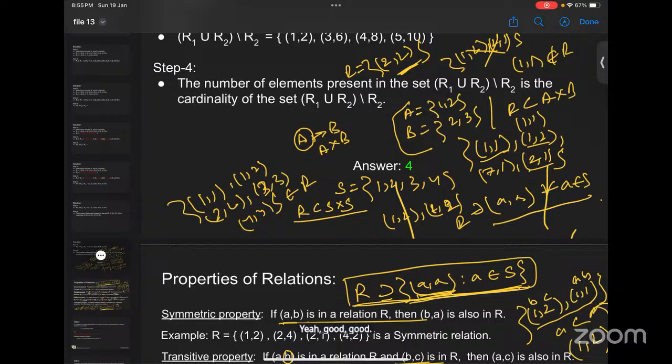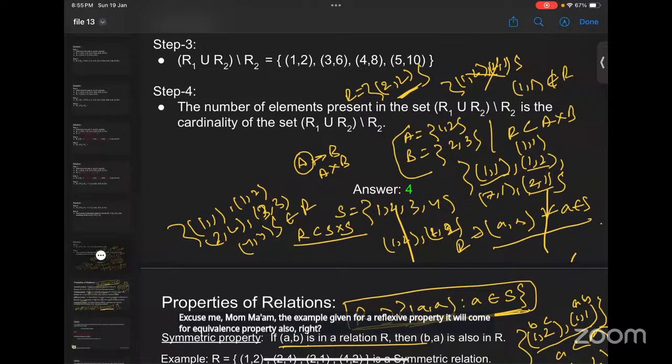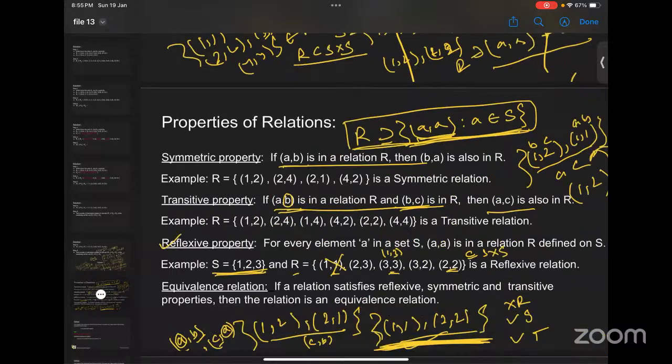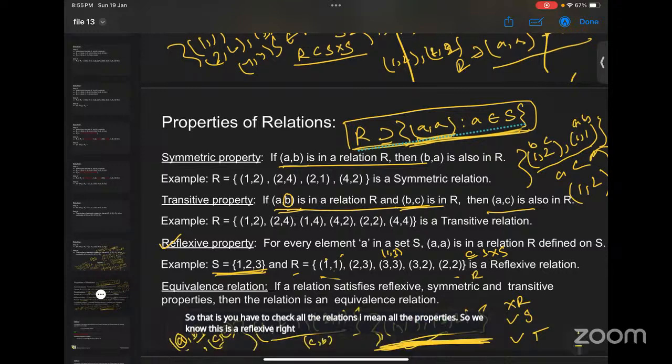Ma'am, excuse me, the example given for a reflexive property, it will come for the equivalence relation also, right? Which example? This one, given in the slide. Yes, ma'am. It will come for the equivalence relation also, right? So you have to check all the properties. So we know this is reflexive, right?